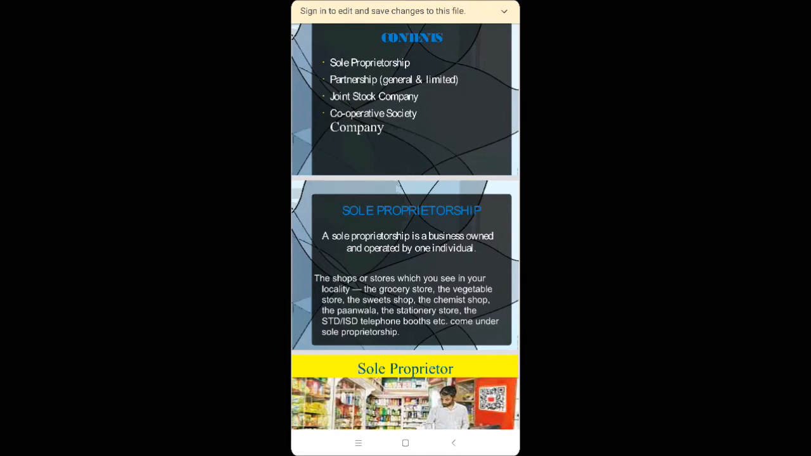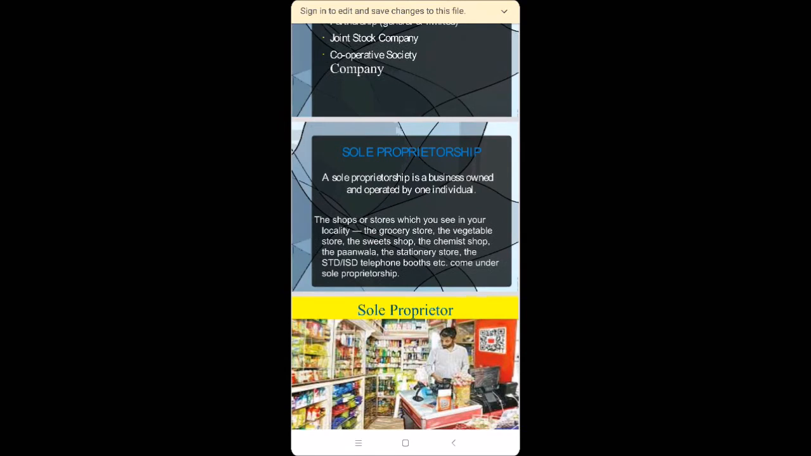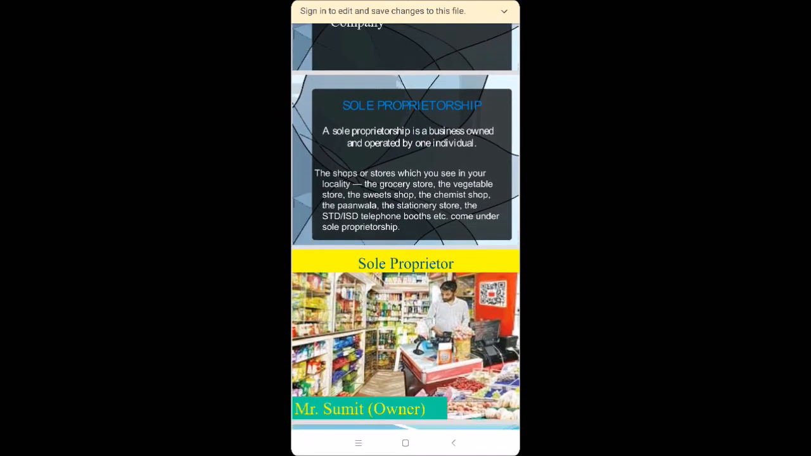A sole proprietorship is a business owned and operated by one individual. So many examples are written. For example, in your village, in your city, town, you can see number of shops are there in every nook and corner. They belong to the sole trade form, where a single person is managing the complete business affairs.